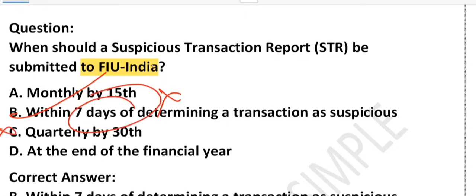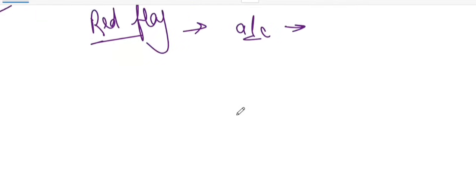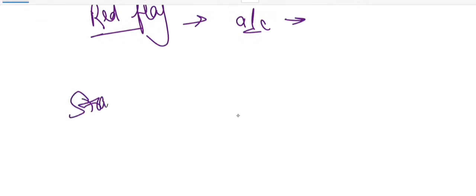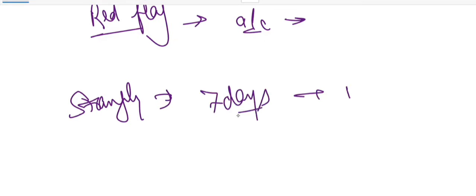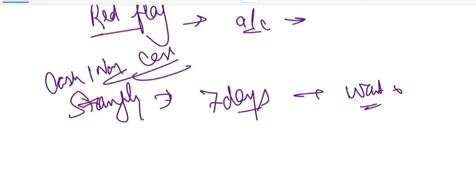What about C and D? No. That's too late. Suppose a bank finds a customer moving funds strangely today. It must report within 7 days. There is no waiting for month end. So remember, STR applies to any suspicious transaction, either cash or non-cash, while CTR only applies to cash. Timeline is within 7 days. That's it. Just remember it.